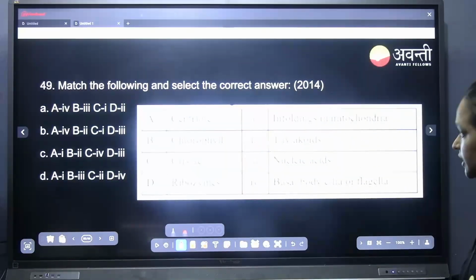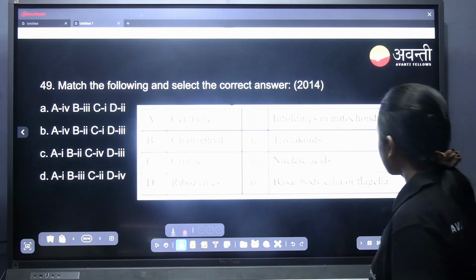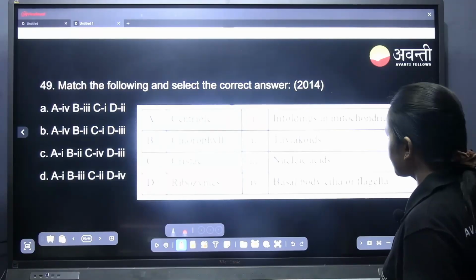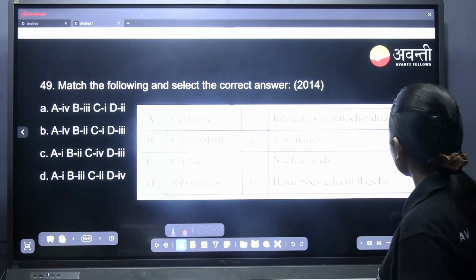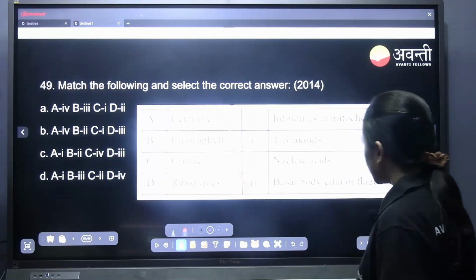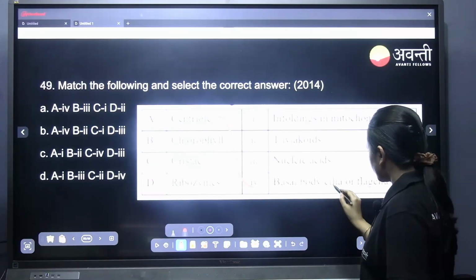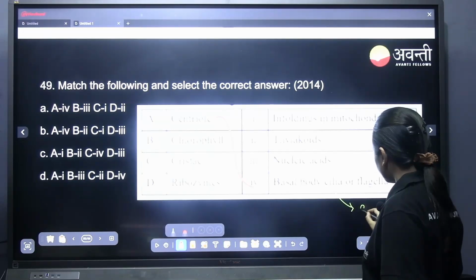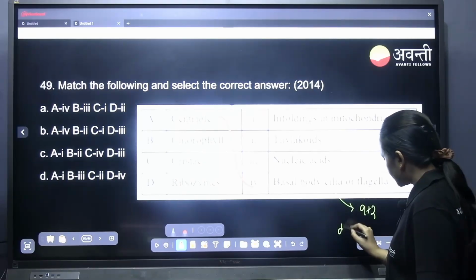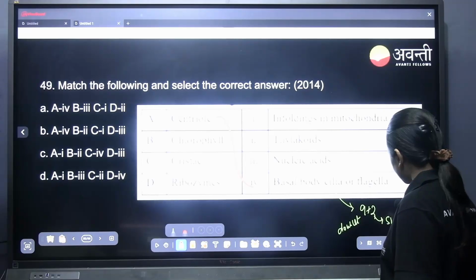Match the following. Centriole. What is a centriole? Basal body for cilia and flagella. What is the arrangement of cilia and flagella? It is 9+2 arrangement, 9 doublets and 2 singlets.